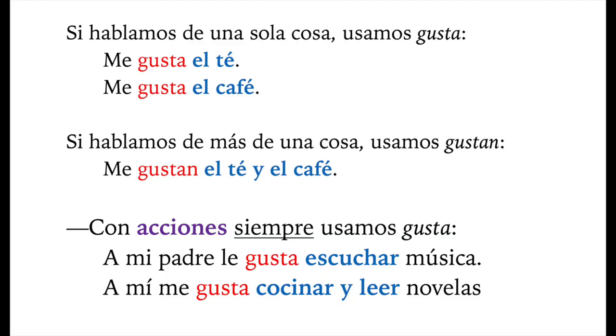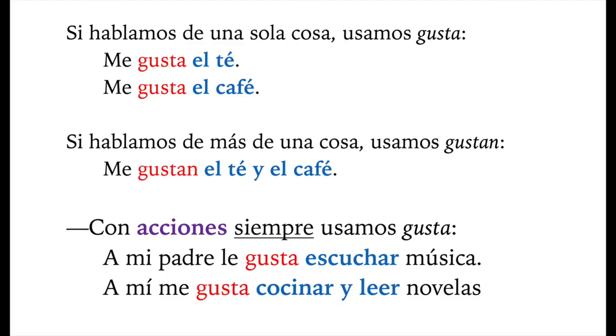Si hablamos de más de una cosa, dos, tres, cuatro cosas, usamos gustan. Me gustan el té y el café. In this case, we're talking about liking two things, el té y el café. And therefore, we need to use gustan in the plural. Me gustan el té y el café.